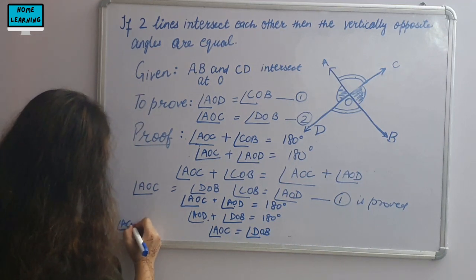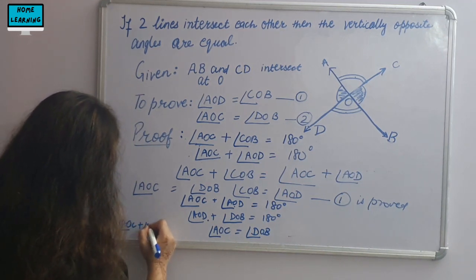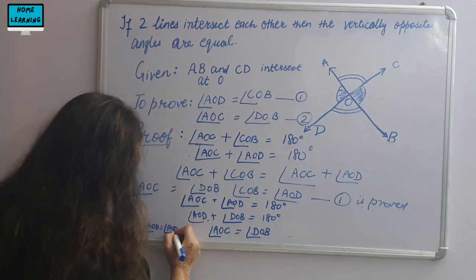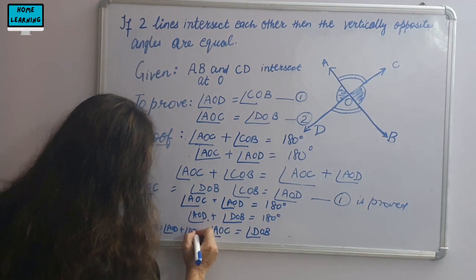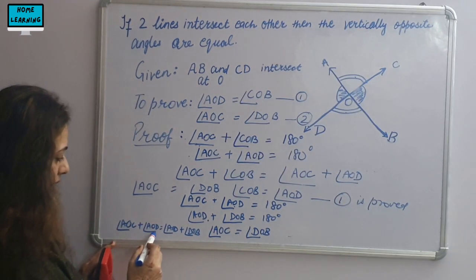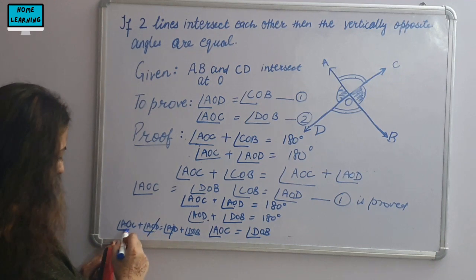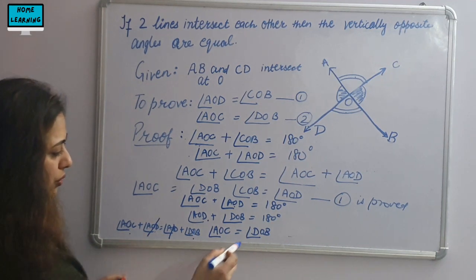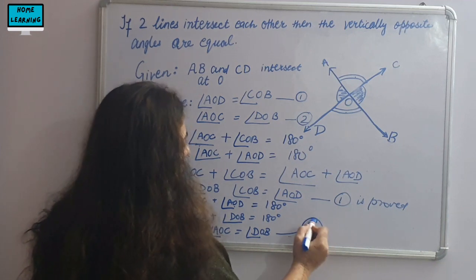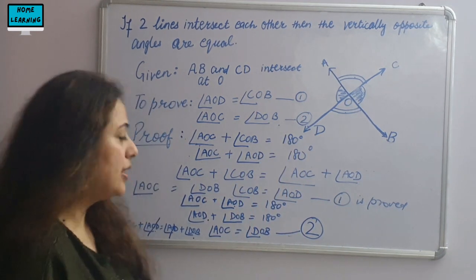These two equations are equal and AOD is common. So AOC is equal to DOB. We have proved the second equation as well.